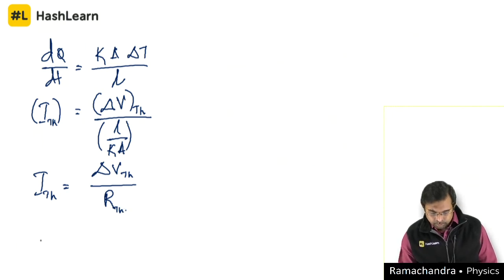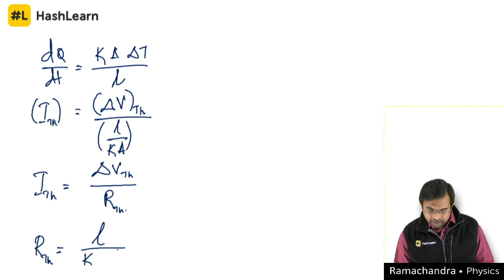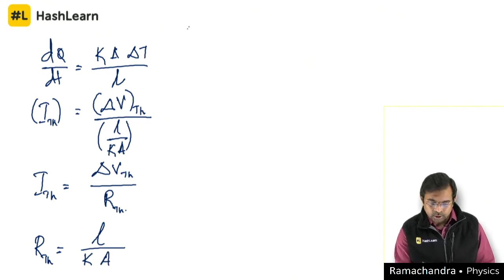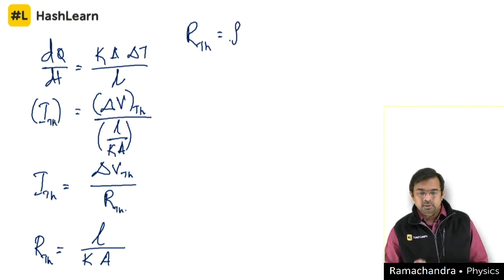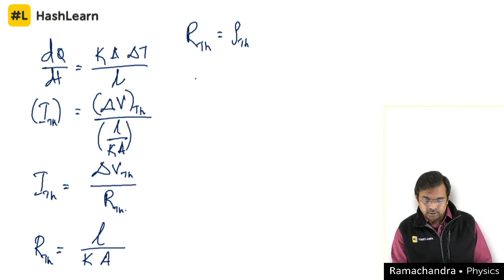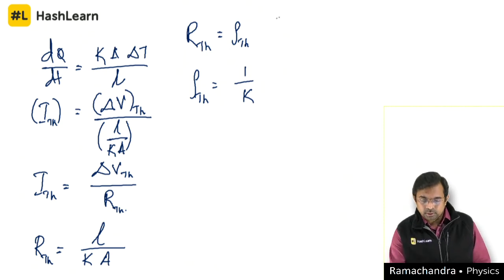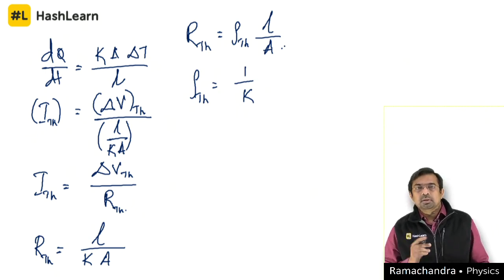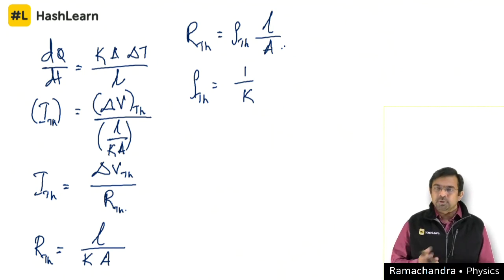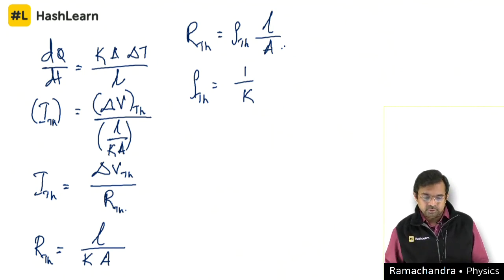So, the new point that I need to make here is that thermal resistance is proportional to L and inversely proportional to conductivity into area. This is what we see in Ohm's law also. Thermal resistance is equal to rho, the resistivity. We can call this the thermal resistivity, which is inversely proportional to thermal conductivity, into length divided by area. So the majority of the questions that we come across in solving thermal conductivity problems, we can solve easily with this kind of approach.